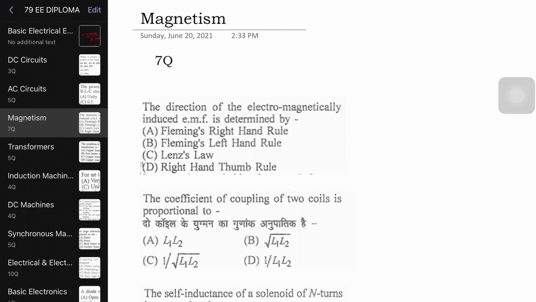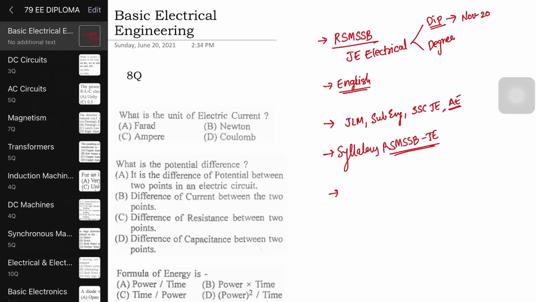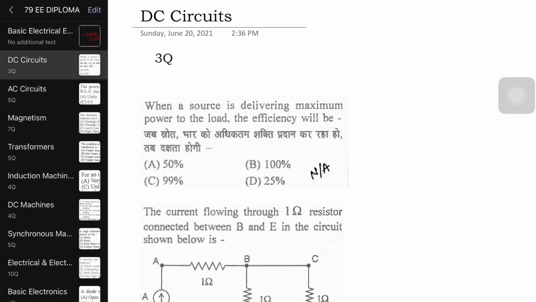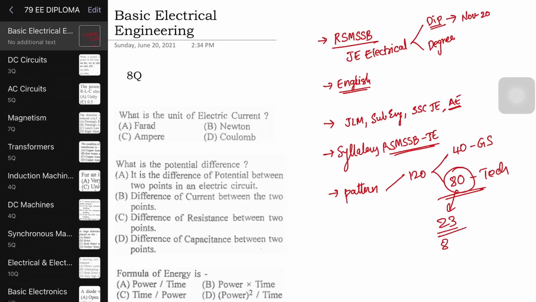Okay, so you have to pay attention. That entire circuits subject I have bifurcated into basics, DC circuits, AC circuits and magnetism. That's it. But overall the weightage is about 20. And when you talk about the exam pattern, which I have observed, the total is 120 questions. Out of the 120 questions, 40 are general studies and 80 are technical questions. Out of these 80 questions, 23 questions belong to one subject only, that is circuits. Coming from basic electrical, DC circuits, AC circuits and magnetism, you see how important it is: nearly 25% of the paper has been covered from one subject only.